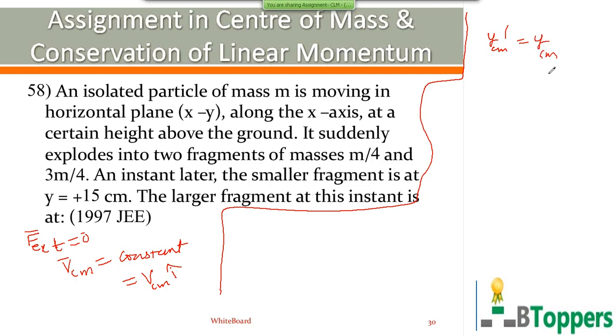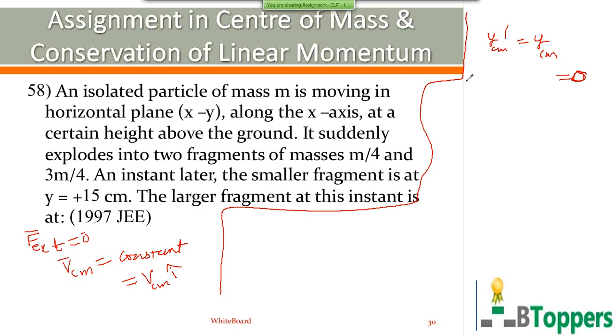Initially it is moving along the x-axis, so the initial height of the center of mass above the ground is 0. I mean the y coordinate. Initial height of center of mass above the x-axis, not from the ground. Above the x-axis it is 0. That means because the center of mass is initially moving along the x-axis, you can say the initial y coordinate of center of mass is 0.